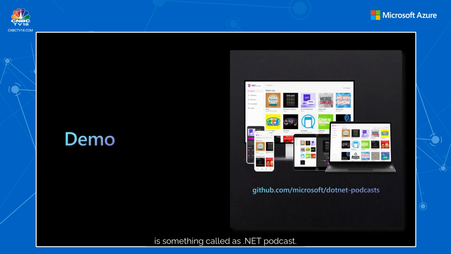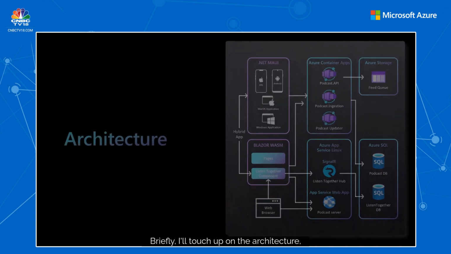And this is something which I'm not showing you today in the demo, but I would encourage you to go check that out yourself. All right, the demo that we are going to look at today is something called .NET Podcast. Now, if you're looking for a sample where you want to see the end to end of building an architecture where you have .NET MAUI, you have Blazor apps, you want to see how things are working together, you want to deploy them to cloud using Azure Container Apps that Vivek showed. So this is an end-to-end sample for you to get started. And one thing we made clear when we were building this sample was to keep it very, very simple. So it's pretty easy to get you started onto the sample. Briefly, I'll touch upon the architecture.